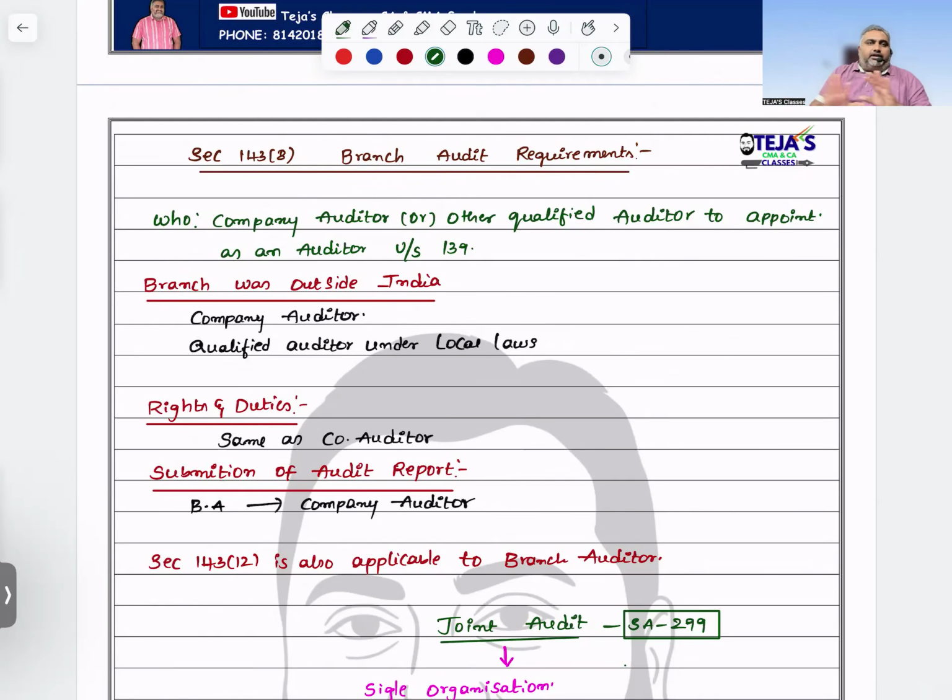If no branch auditor is appointed, the company auditor himself can act as the branch auditor, even if the branch is located outside India. Even though the branch is located outside India and another branch auditor is there, as a company auditor, if I want to verify the books of accounts, I can get the books to India, to the registered office, and verify them there. That power I have as a company auditor, even though the books are in foreign countries.